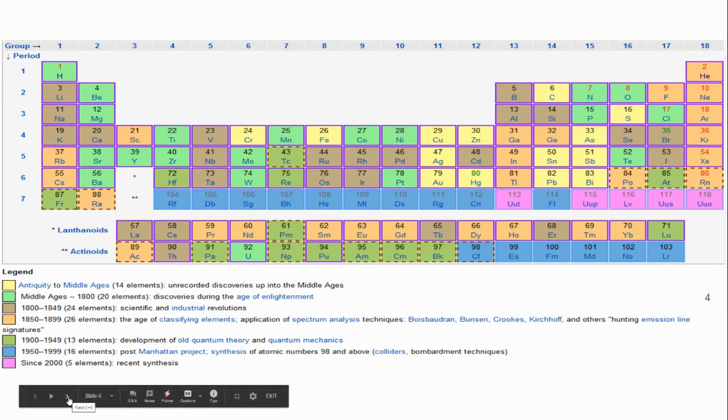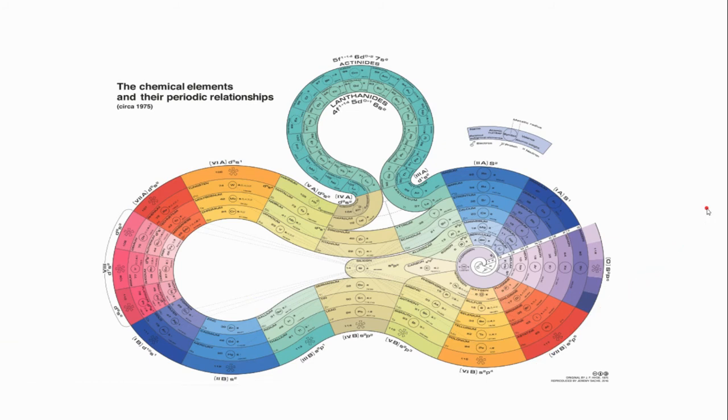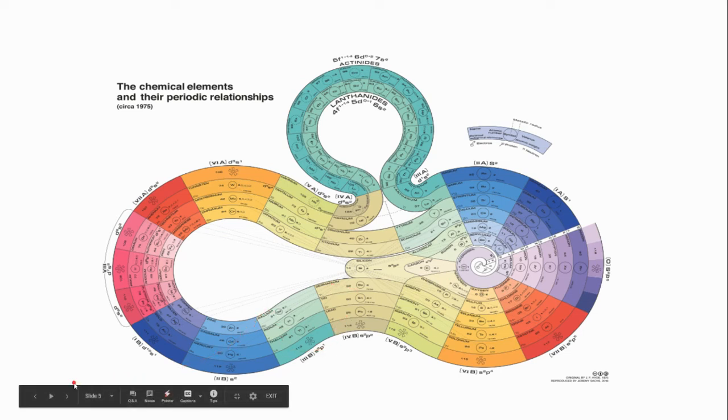Now, periodic tables don't always look like this, right? We can have one that looks like this. This is a periodic table, and it shows their periodic relationship. And actually, if you look closely, you can see parts of their electron configuration here that are shown by the different groups, and then they're color coordinated with this. And they have their names in there. It's just a little hard to read on the screen probably, but they have a different type of periodic table as well. So we might use this for different reasons. It could be helpful for different reasons.